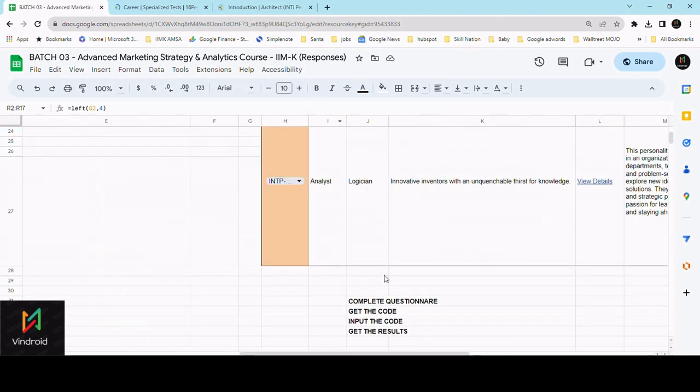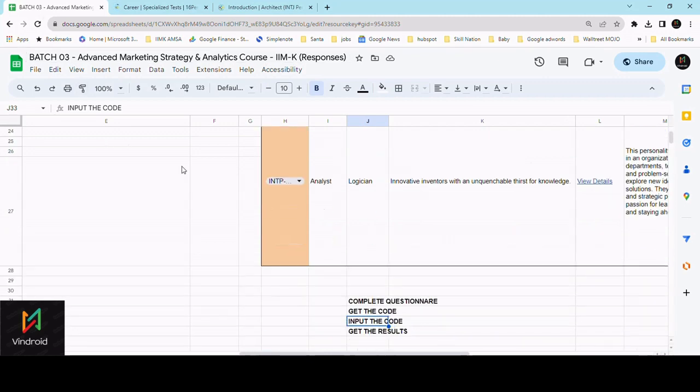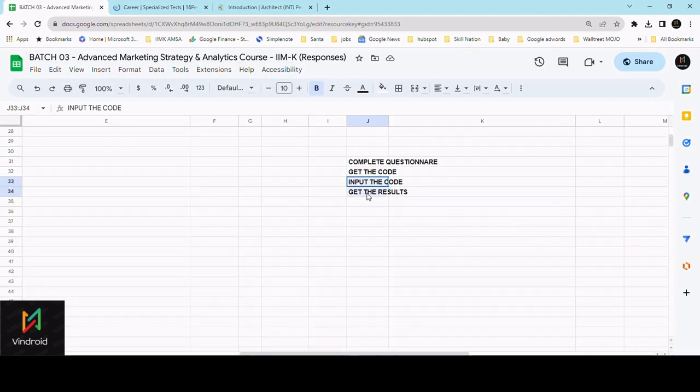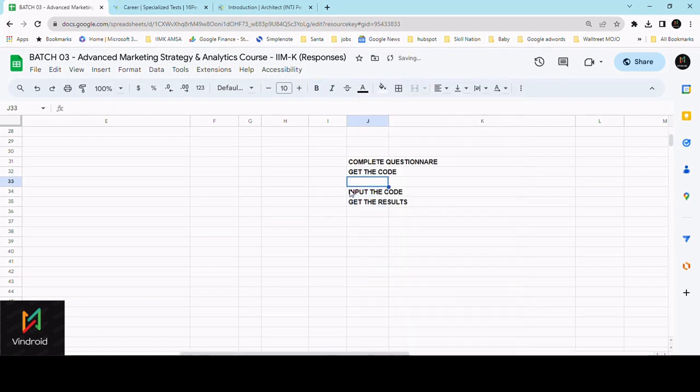So we are till here, we have created the dashboard, we have created the questionnaire, we have got the code, we are now inputting the code, but before that we have made the database for that. So there should be something that we should mention here, and that is we have created the database. Okay, so we've done this.